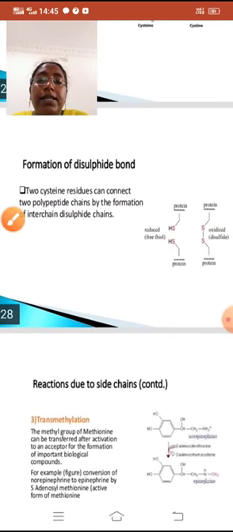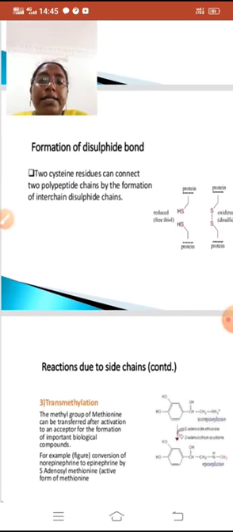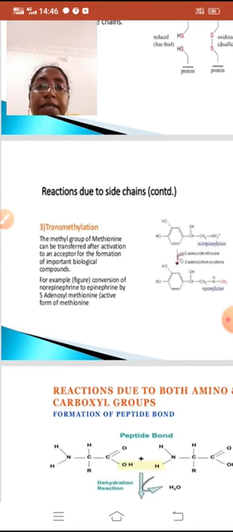Now we will see the other reaction. Two cysteine residues can connect two polypeptide chains by the formation of interchain disulfide bonds. Here, if we take two proteins, they contain two SH bonds, that is, two thioalcohol bonds. These two thioalcohol bonds related to the two proteins are involved in the reaction and form a sulfur bond. Now we will see the next reaction, transmethylation.